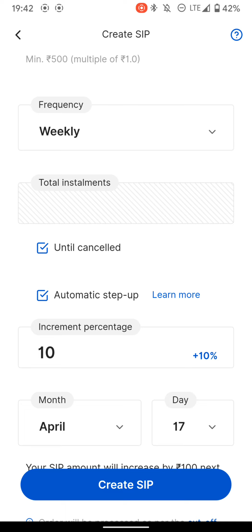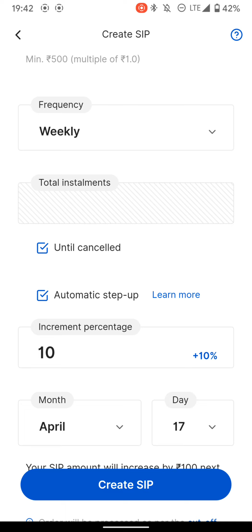Automatic step up. If you're going to invest on the behalf of your family, and if they have a salaried income, it's a good thing that you get regular income each month. So in this case, you can go with automatic step up. What happens in automatic step up is each installment your investment amount increases.